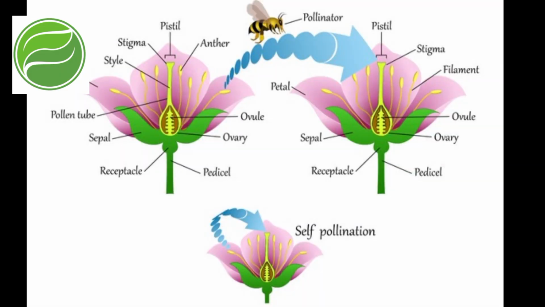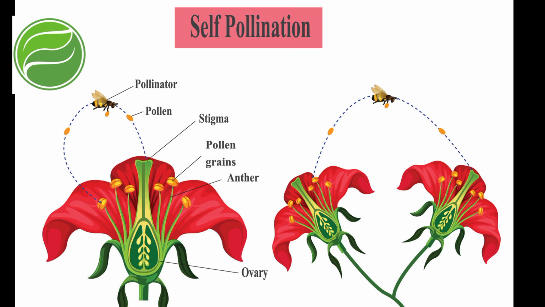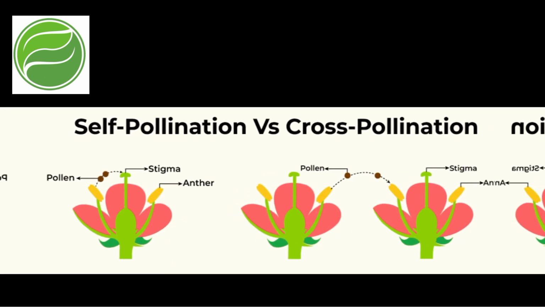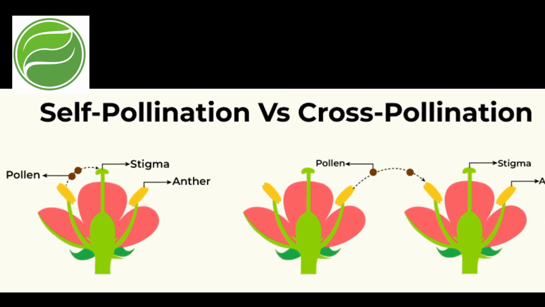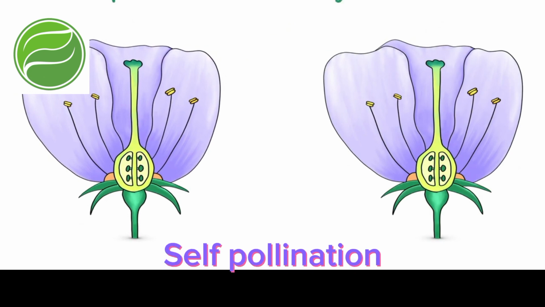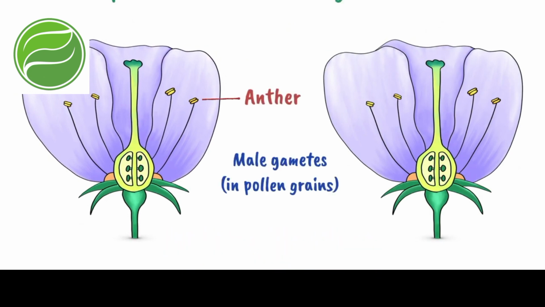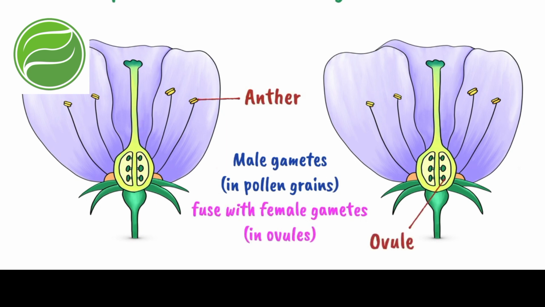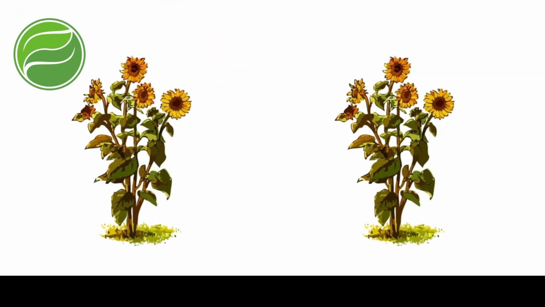There are two types of pollination. First one is self-pollination and second, cross-pollination. Self-pollination occurs when pollen grains fall directly from anther to the stigma of the flower. This process is quite simple and fast, which leads to reduced genetic diversity.